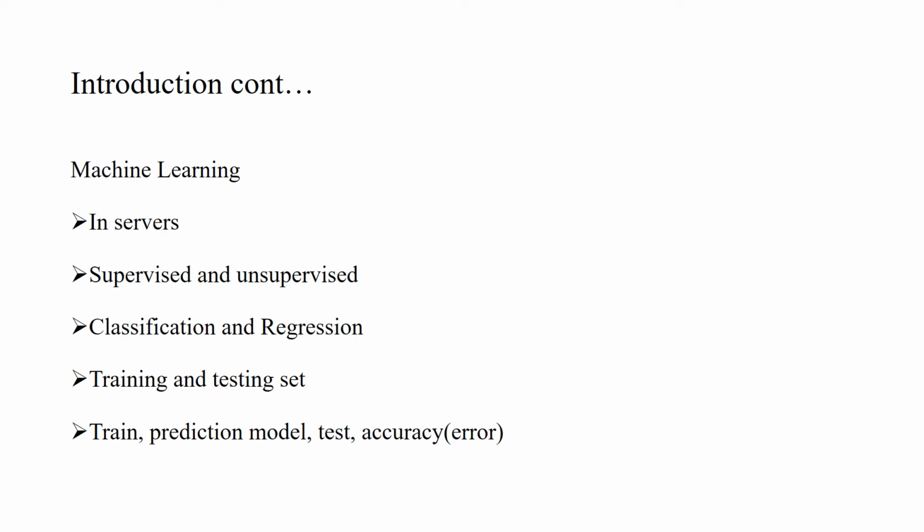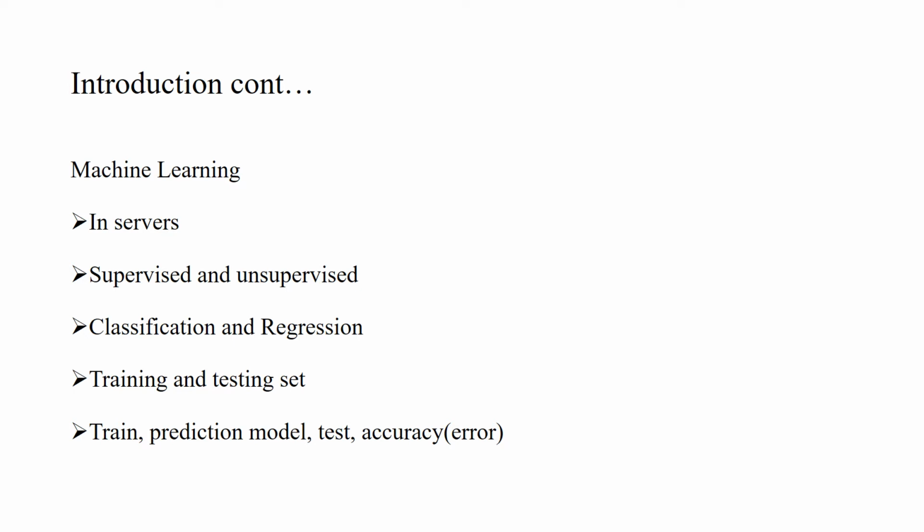In prediction models we have two types of learning. One is supervised learning, the other is unsupervised learning. In supervised learning we tell the model or algorithm what it has to do on a particular case. We have defined each and every case for it, and it will act according to that. But in unsupervised learning we only make it learn from various data sets, and then it will act upon new cases which it has not seen.